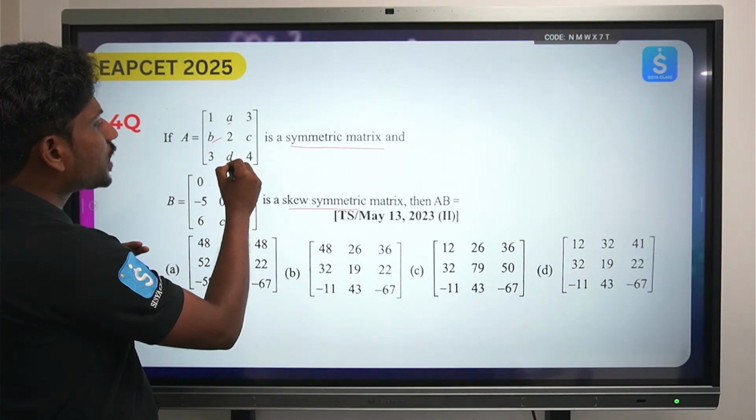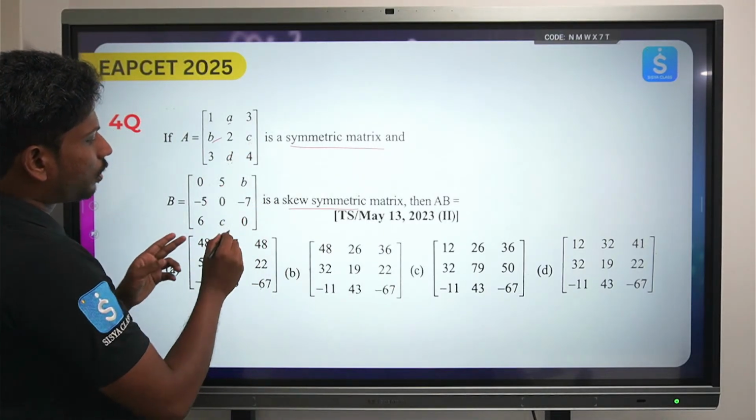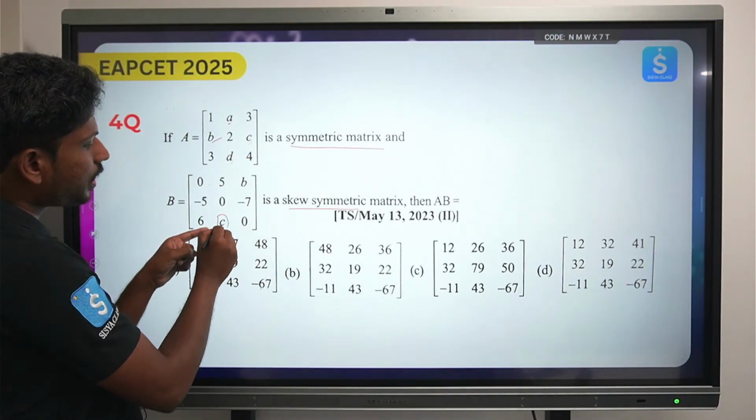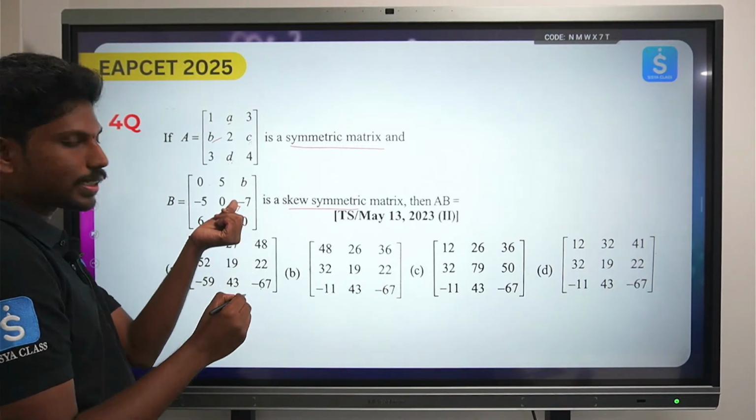So if you see here, these elements are unknown, but here there is one hidden clue where we can find out the mystical 7.